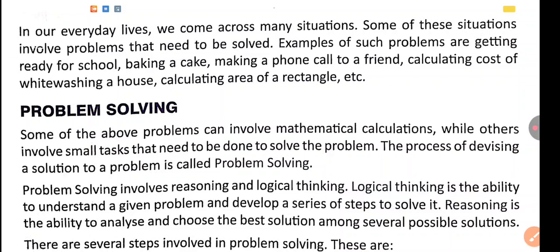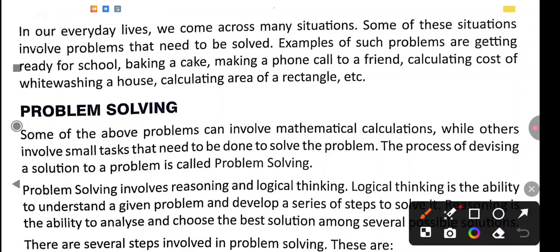Like that, in every work we do on our own, all these works should always follow steps. For example, calculating the cost of whitewashing a house, calculating the area of a rectangle, etc. Whatever work you are doing, we always have to follow the steps. Due to the steps only can we do any type of work in our daily lives. So let's go through the topic, that is problem solving.